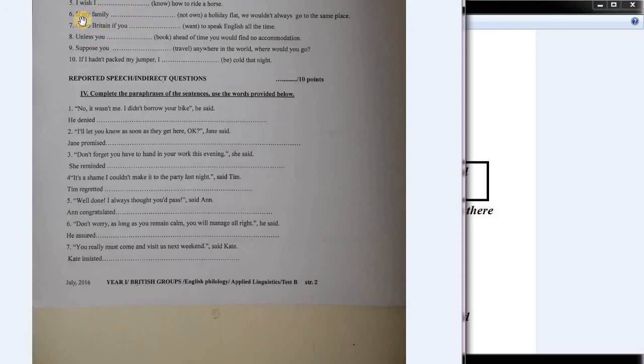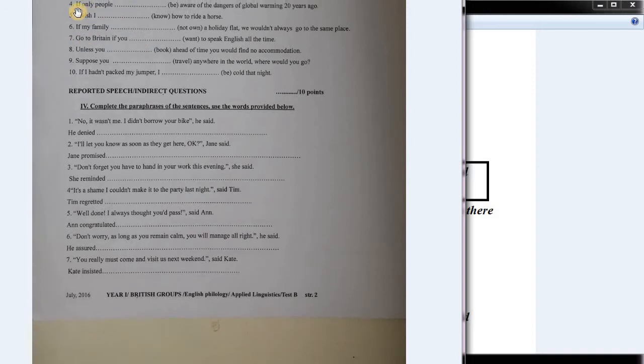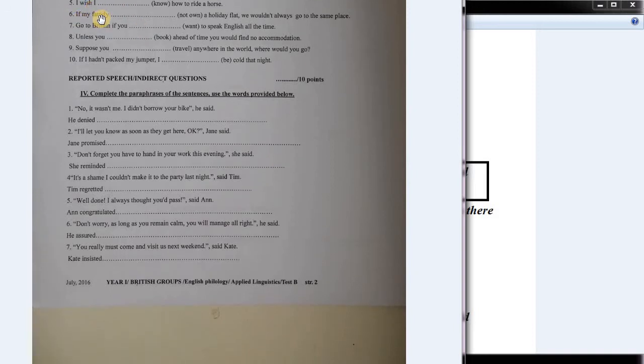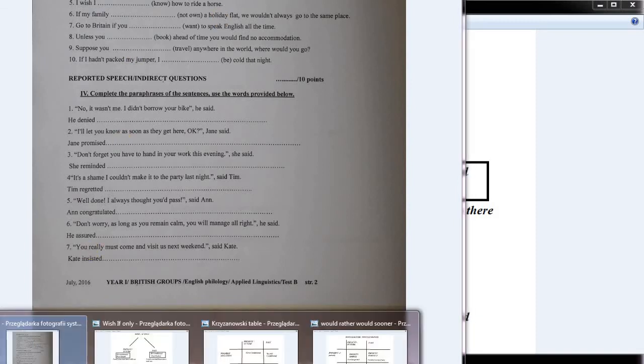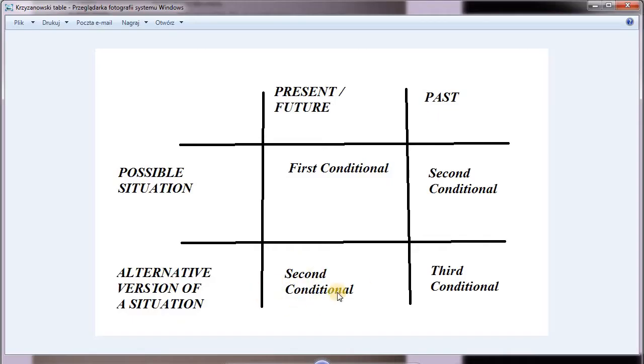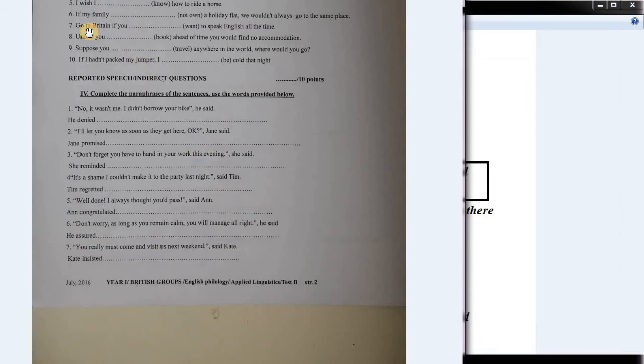This is just second conditional, pure second conditional. Okay, I was looking at this one here. So this is second conditional, and it's referring to the present, right? We are considering an alternative situation of the present. Alternative version of a situation referring to the present, so it's second conditional. Okay. If only my family didn't own a holiday flat, we wouldn't always go to the same place.